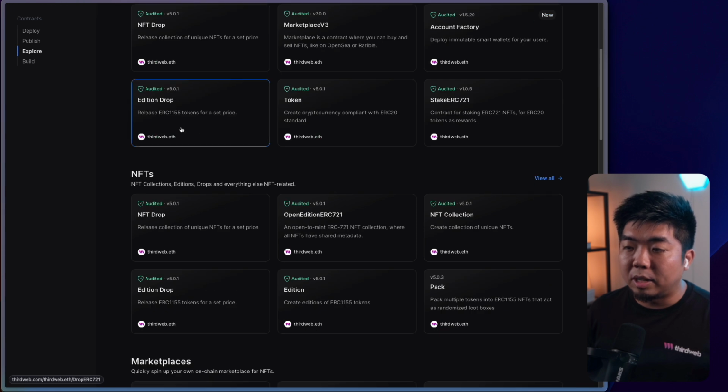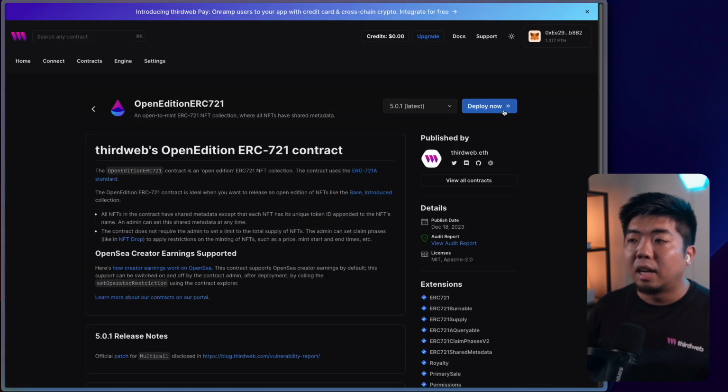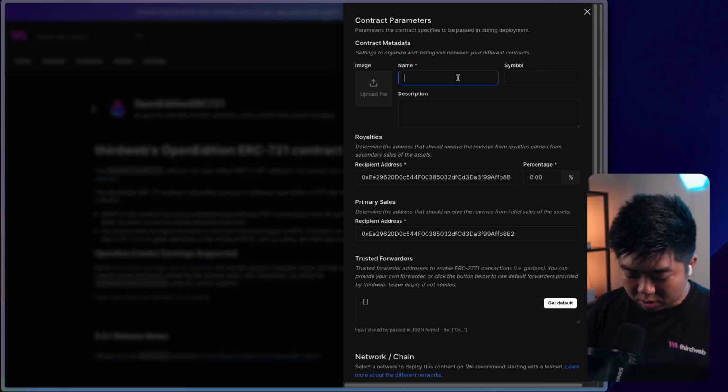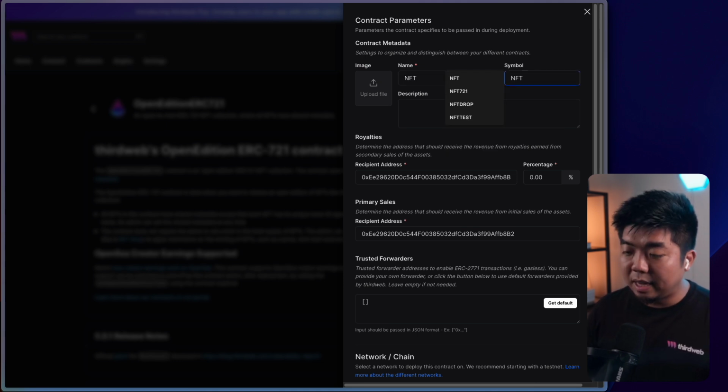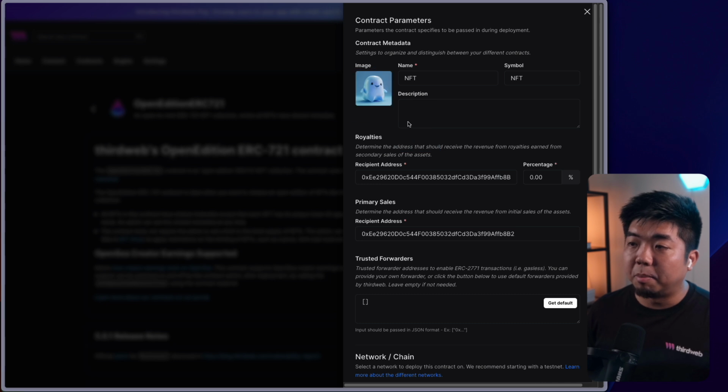We're going to deploy an open edition ERC-721 contract. I'm going to hit deploy now, and we're just going to call this our NFT, with a symbol of NFT. I have a little image here of a little blob. And again, you can fill out your contract parameters to your liking.